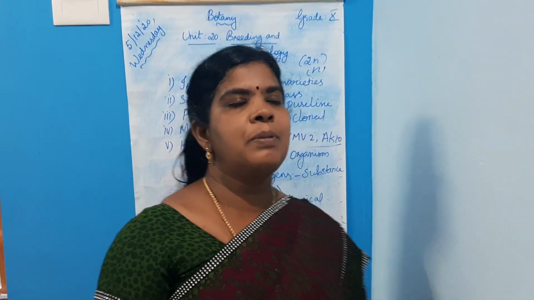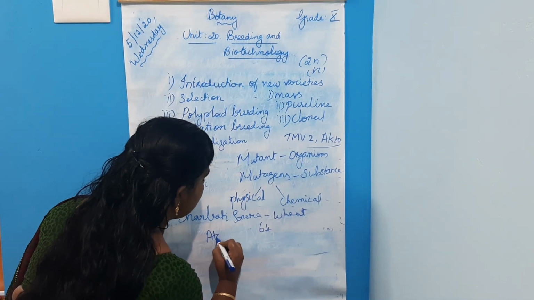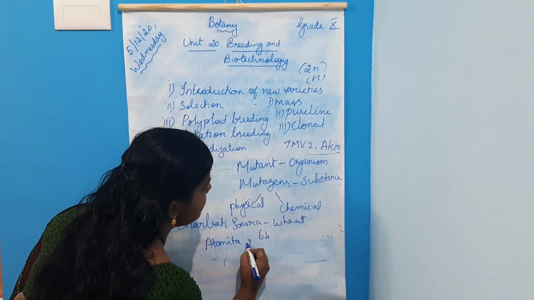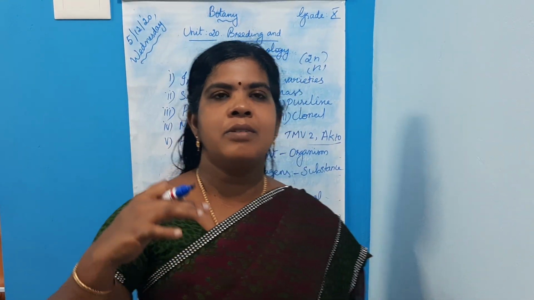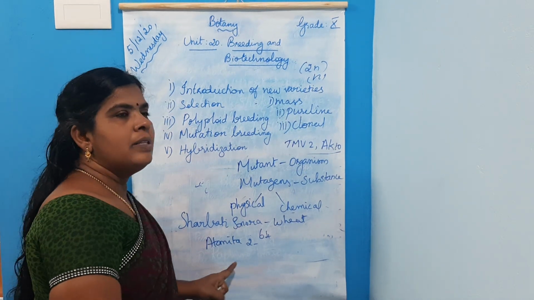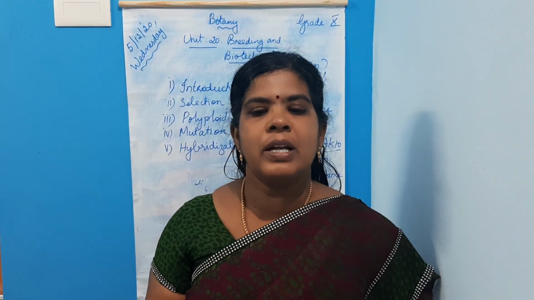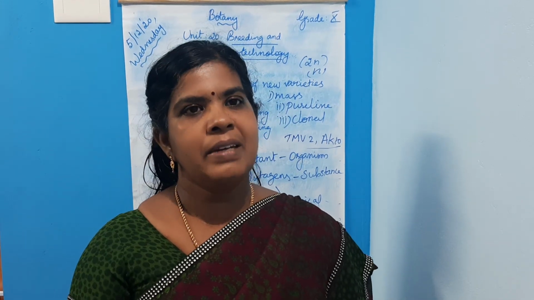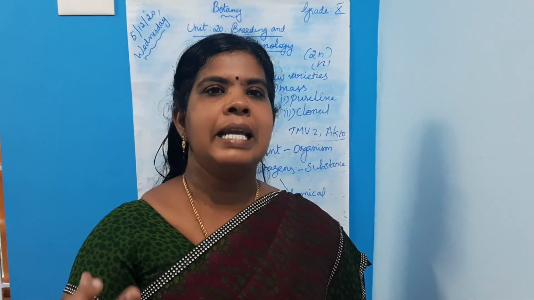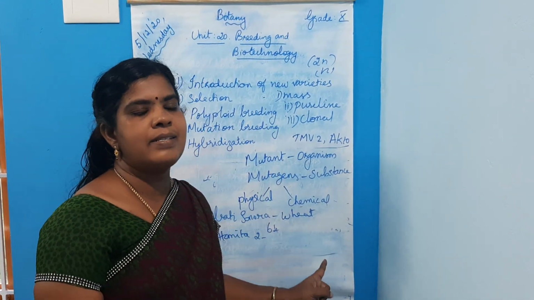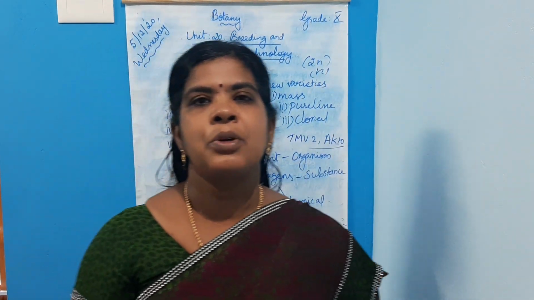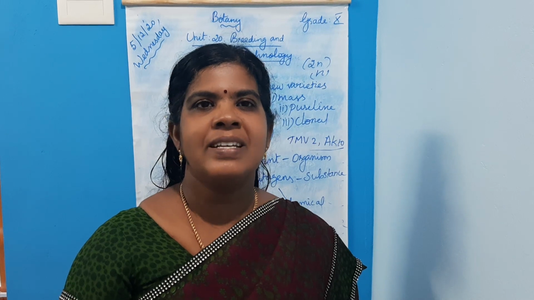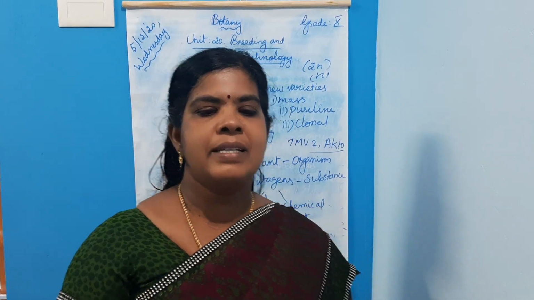Next is Atomita 2 rice. By inducing these mutagens, the rice variety produced is Atomita 2. This rice shows saline tolerance and pest resistance. These plants are able to live in saline areas also. So, saline resistance and pest resistance. Atomita 2 rice was developed due to mutation breeding, which shows saline resistance and pest resistance.